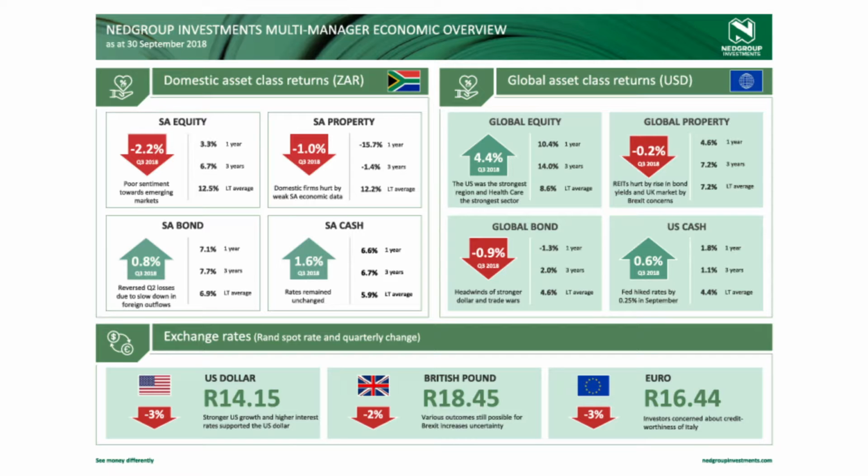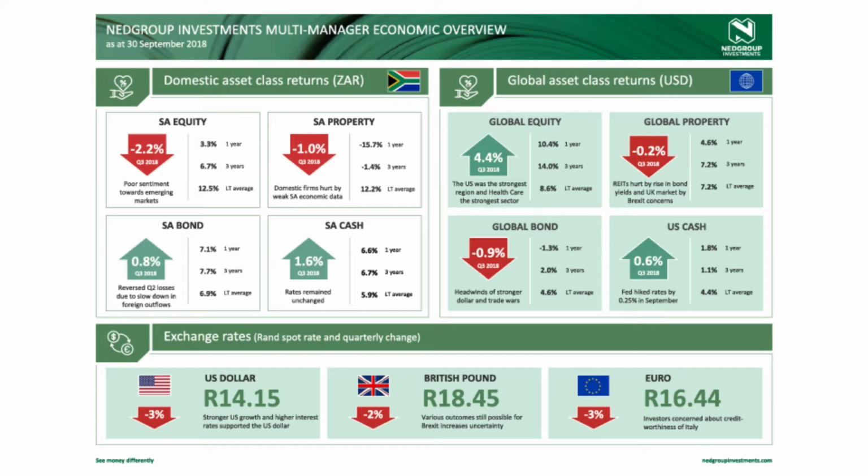Global property also took strain over the quarter, down negative 0.2% for the period. And this was on the back of people expecting interest rates to rise in the US, which has a negative knock-on effect onto global listed property.